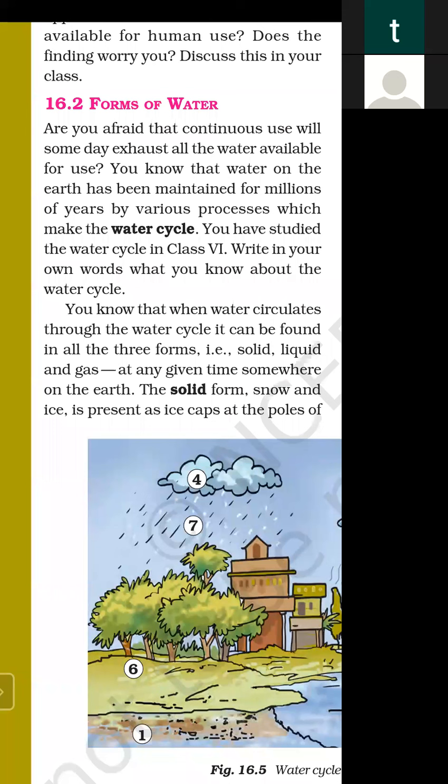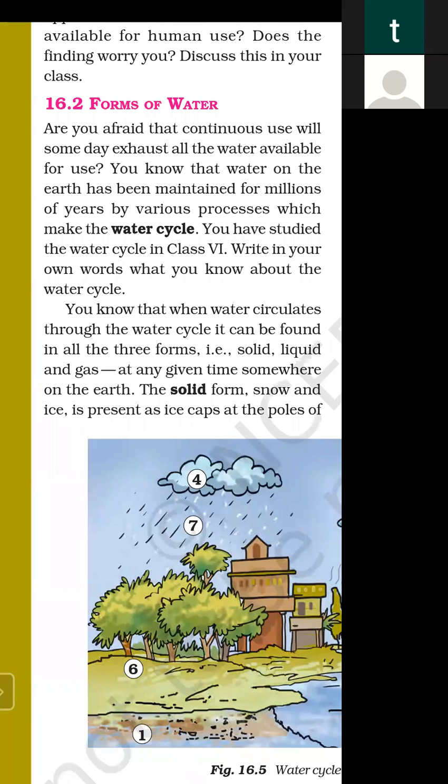Are you afraid that continuous use will someday exhaust all the water available for use? You know that the water on the earth has been maintained for millions of years by various processes which make the water cycle. Do you know about the water cycle? Yes.